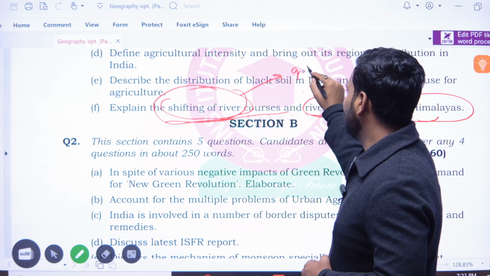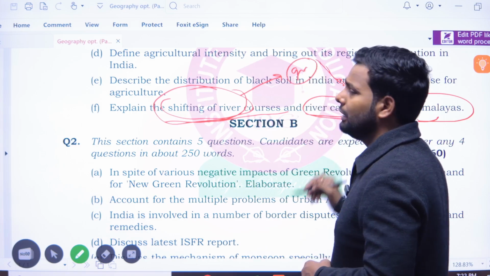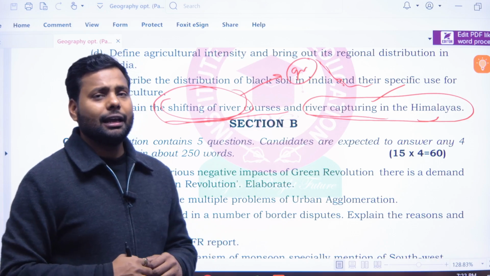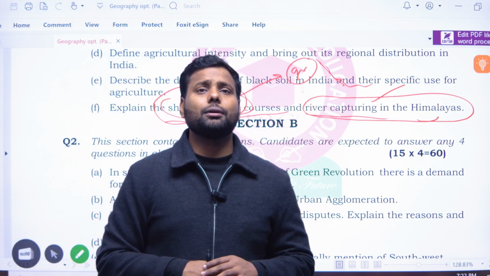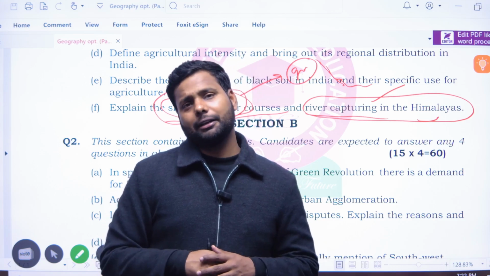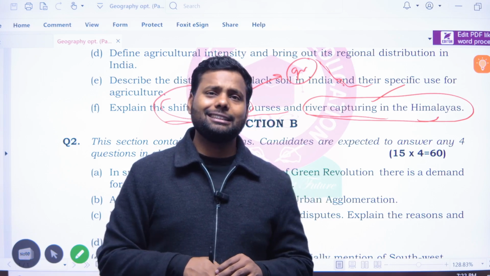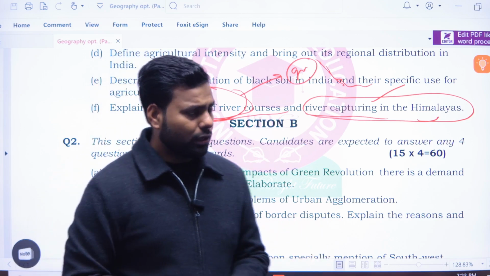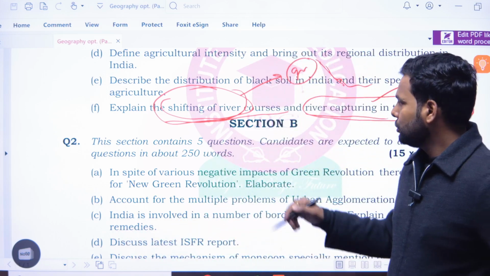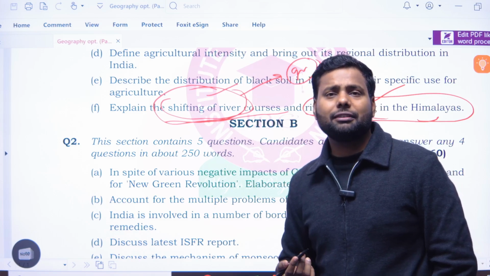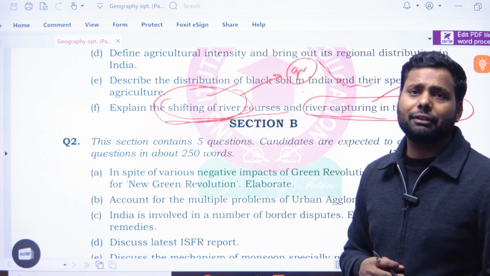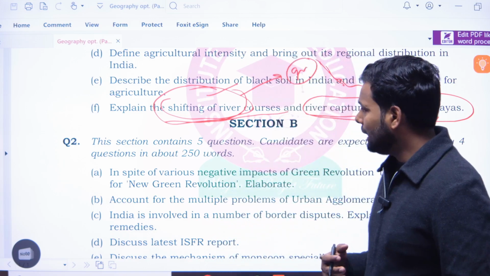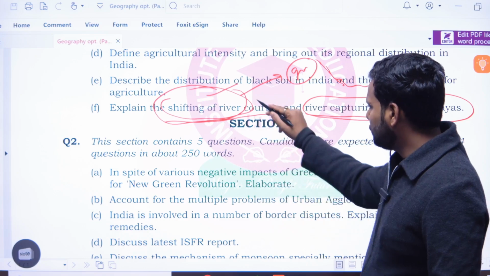Why? Because the slope gradient is higher on the mountain slopes. When the rivers reach the foothills of the Himalayas, the slope gradient is suddenly lesser, sometimes less than 1 degree. So the velocity of rivers suddenly decreases, and the rivers are de-channelized into mini streams. So it is also called a shifting river. Examples of shifting rivers: we have Kosi, Brahmaputra, Ganga, and Damodar. So Arun and Kosi are examples of shifting rivers.